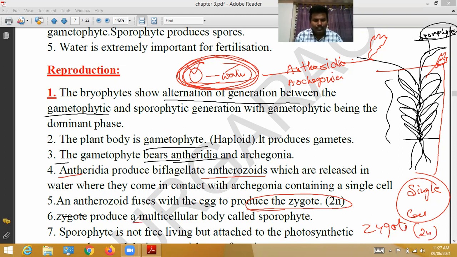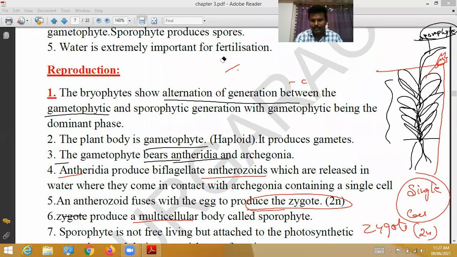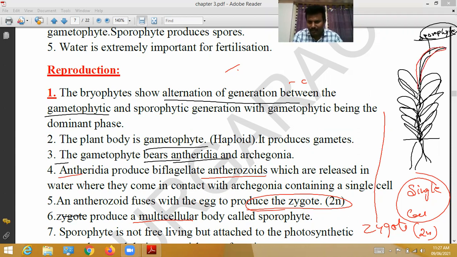Gradually, this zygote produces a multicellular body that is called the sporophyte. So here the zygote produces the sporophyte.